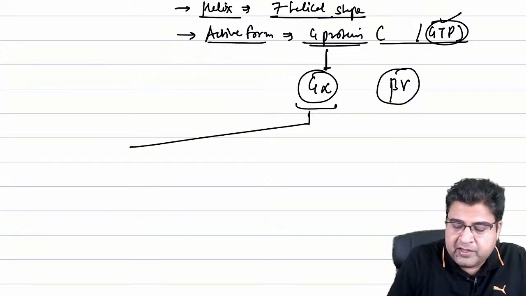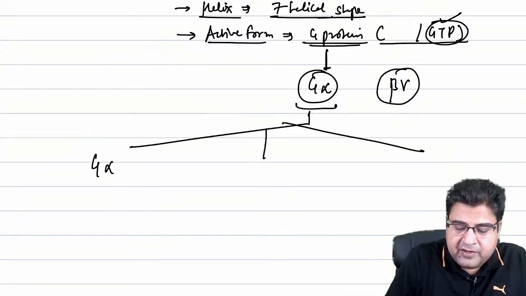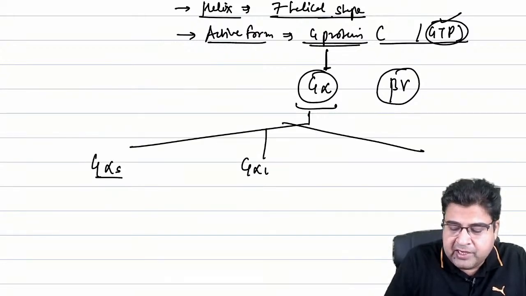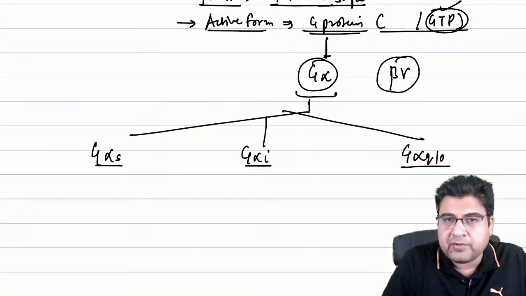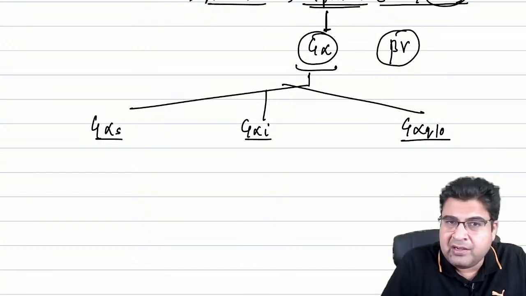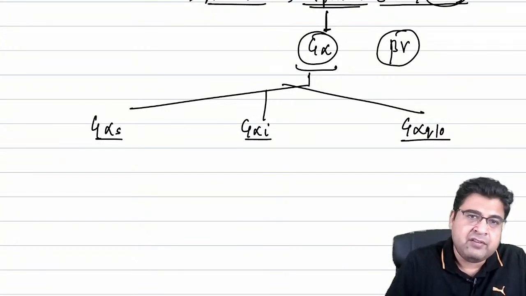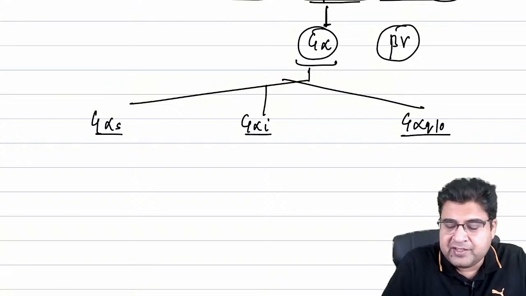Now this G alpha can be of three types: G alpha S, G alpha I, and G alpha Q. Three types of receptors are there.